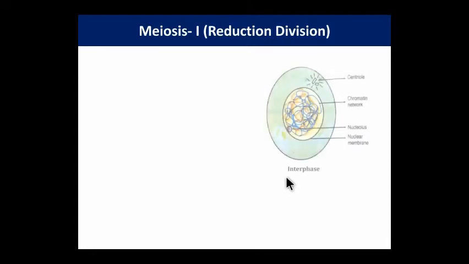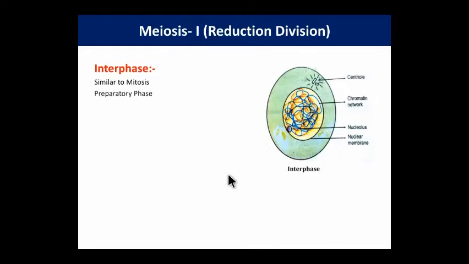So, in detail regarding meiosis first, as I told you earlier, meiosis first is also called reductional division or reduction division. Meiosis first shows interphase. Interphase is similar to mitosis. It is also called the preparatory phase.